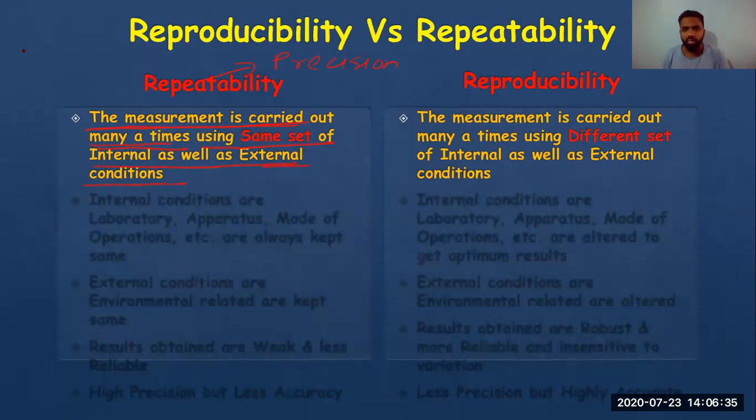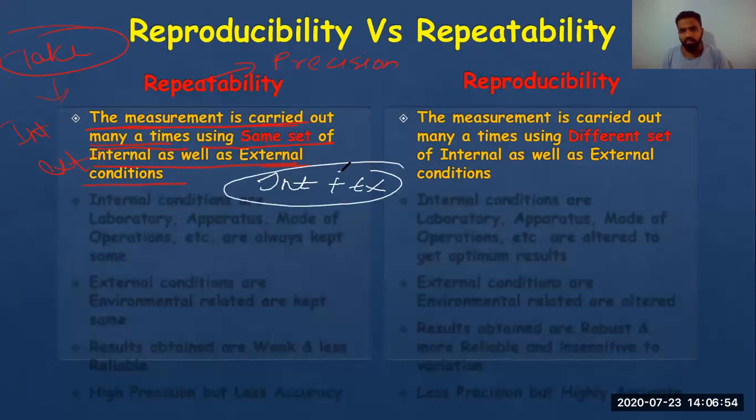That means if you take readings many times and you don't change the conditions, the internal condition or the external condition, if you keep the internal and external conditions constant and keep on taking readings, such a system of reading is called repeatability.